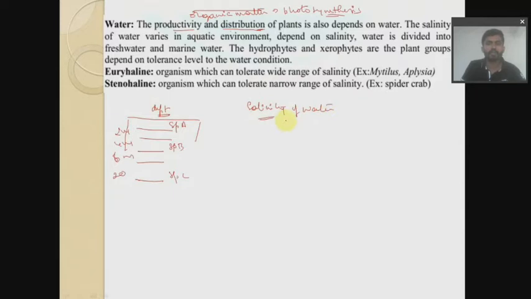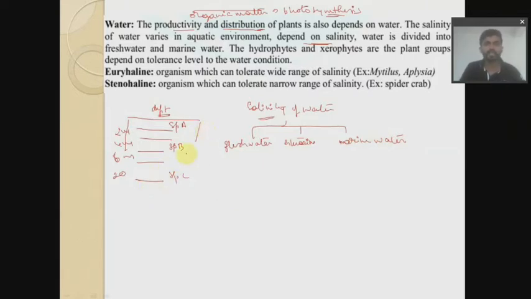If we consider salinity of water, water can be divided into 3 types depending upon the salinity: fresh water, estuarine water, and marine water.